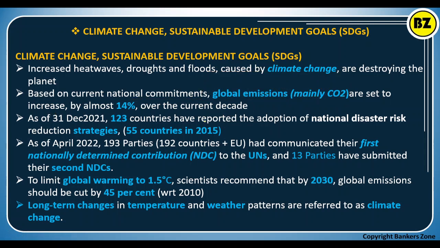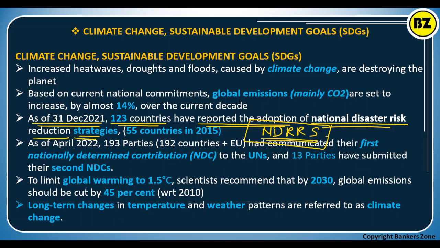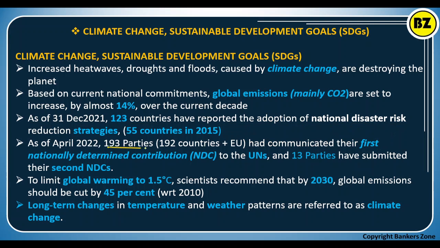As of 31st December 2021, 123 countries have reported the adoption of a national disaster risk reduction strategy. So what is the national disaster risk reduction strategy? This is a strategy basically given by the United Nations. Okay, and in the United Nations General Assembly they have a resolution about the national disaster risk reduction strategy. Around 123 countries have given their report that they have adopted this strategy to reduce basically the climate change.